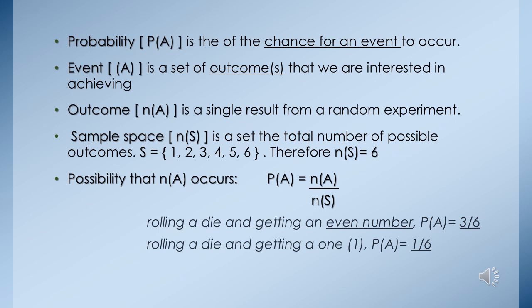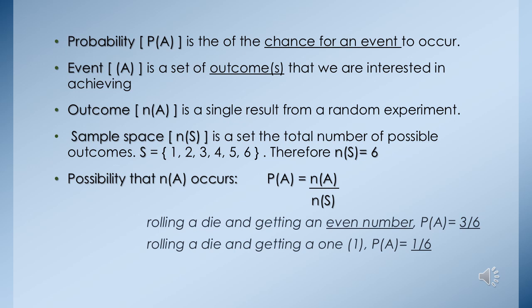So what is an event? An event is a set of outcomes that we are interested in achieving. Like we just said, can we achieve the sun at night? We were interested in achieving the sun at night, but it is impossible. So the outcome is 0.